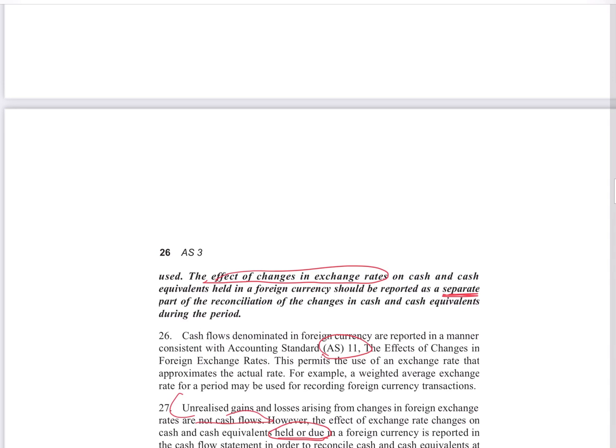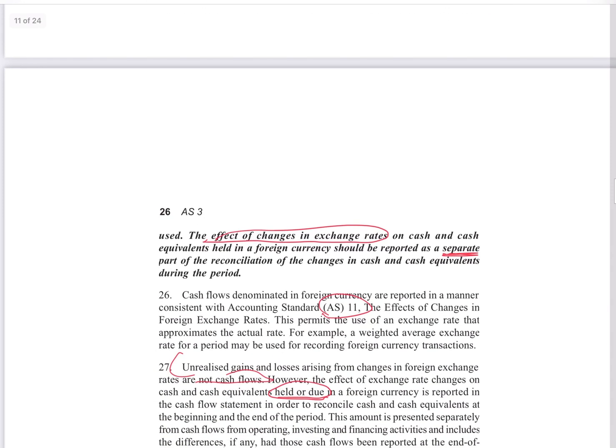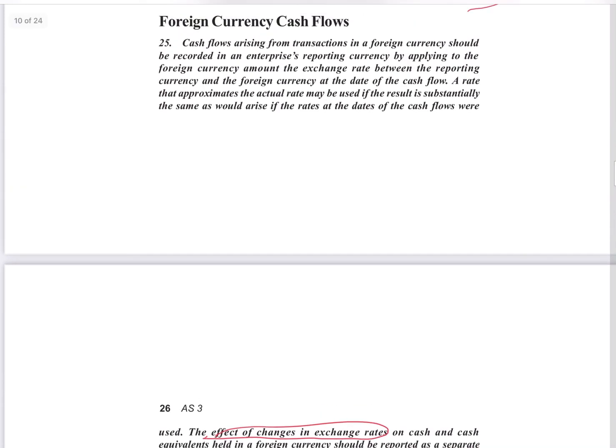But the effect of changes, opening and closing, how we will present? It will be presented as a separate part of reconciliation, they are saying. Okay, but all these rates, which rate to apply, all this we will have to go to AS11, because AS11 specifically handles the effects of changes in the foreign exchange rate. It means how to convert it and all is explained in that accounting standard.